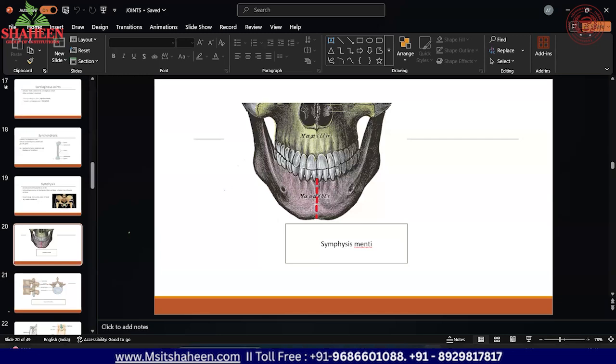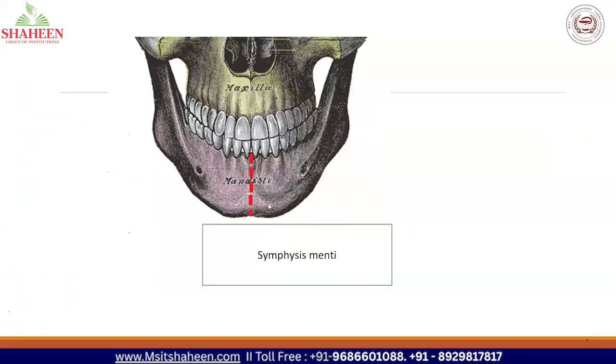Yes. So other examples are, you have a similar symphysis in the mandible, again in the midline, and that is called symphysis menti, which is present in the center part of the mandible. So one example was pubic symphysis, and another example is again in the center of the mandible, called symphysis menti.